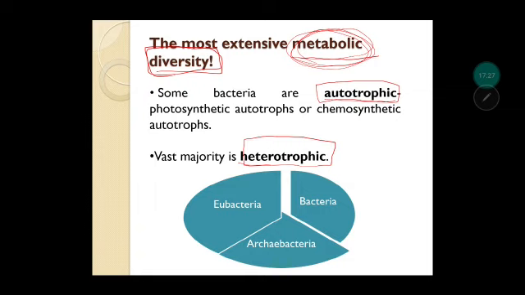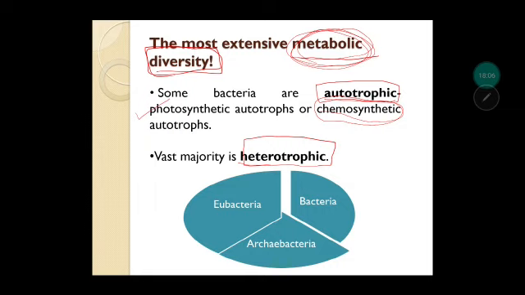Even in autotrophs, there are 2 further categories. One is they can be photosynthetic autotrophs like plants have chlorophyll and they synthesize their own food. So similarly, some bacteria have plant-like chlorophyll and they can produce their own food. Second category is chemosynthetic autotrophs. So chemo, synthetic, means chemicals are used over here to synthesize the food. Chemicals like nitrates, ammonia, the nitrogen fixing bacteria. So these will be placed in chemosynthetic autotrophs.